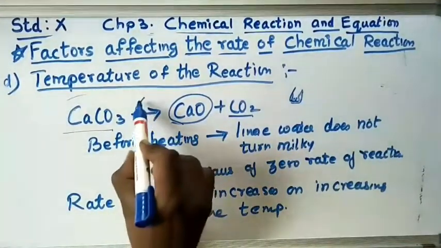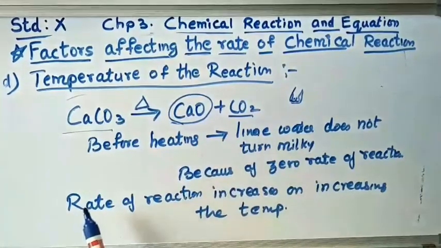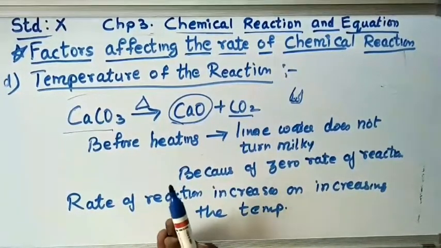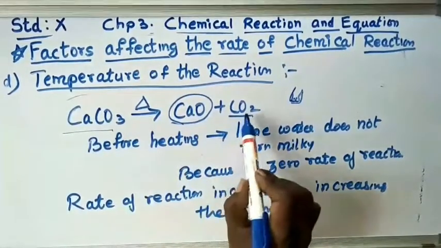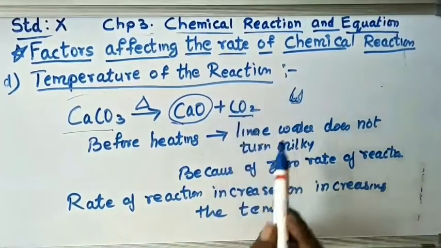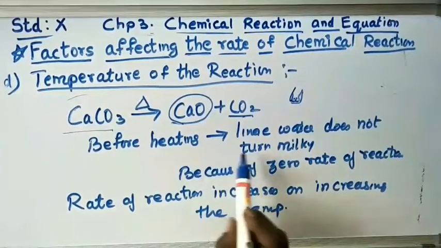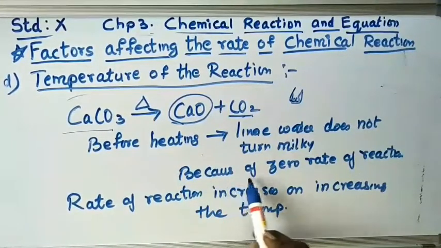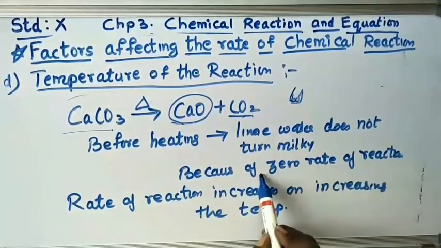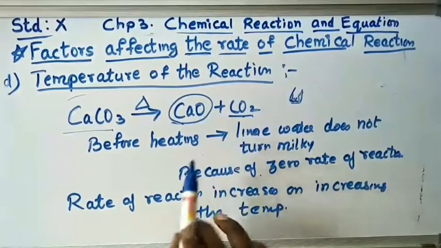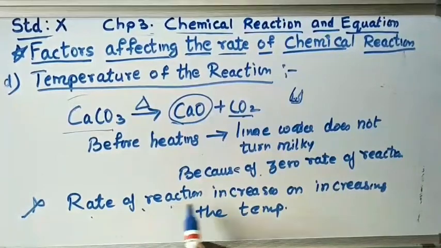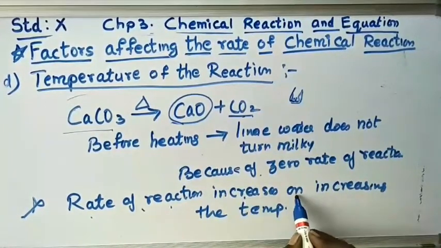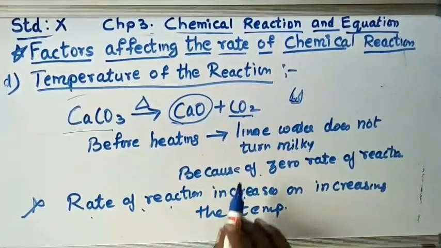Why? Because there was no heat, so there was no reaction. When we heat the calcium carbonate, only then is carbon dioxide formed and the lime water turns milky. Before that, the rate of reaction was zero because it was not heated. So what you learn from this is that the rate of reaction increases when the temperature increases.